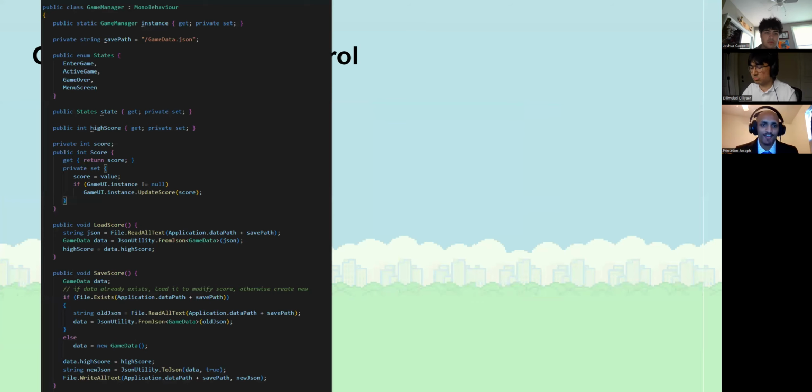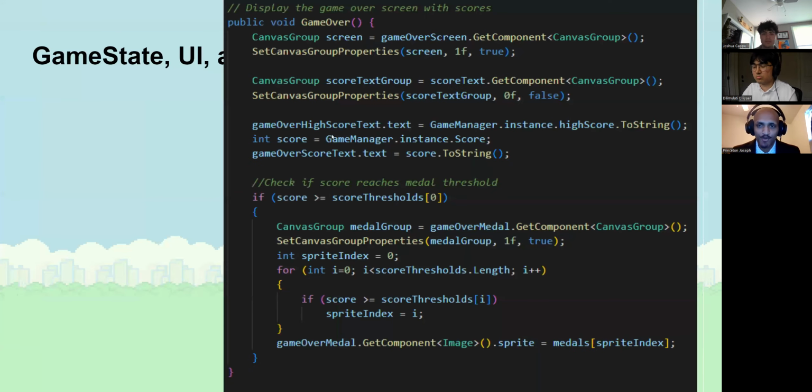So here's an example of the code for changing states and having the states stored, which is done through an enum at the top. We also have a scoring system there, and the game saves your high score locally to the machine. If your new score is higher than the high score, it just replaces that. And here's an example of the medal system. When you pass certain score thresholds, it'll give you a bronze, silver, gold, and platinum medal, just like in the original game, and that'll show up on the death screen.